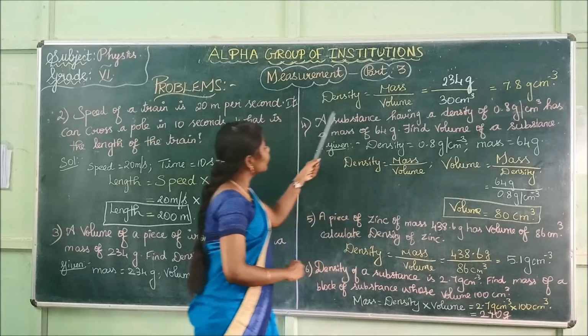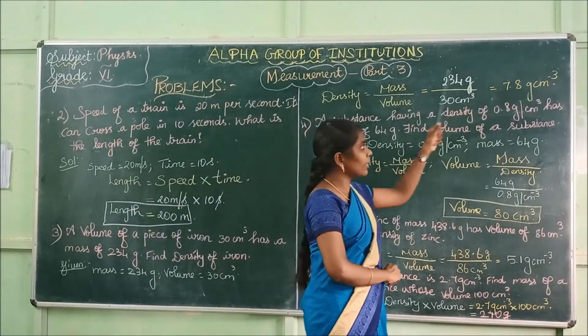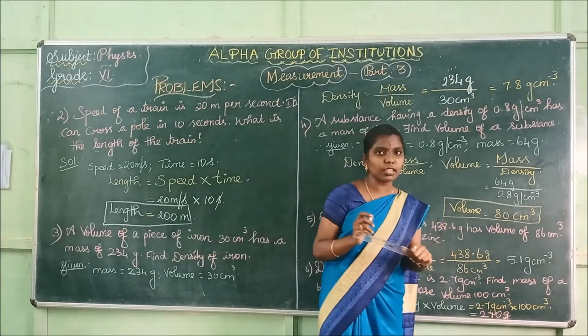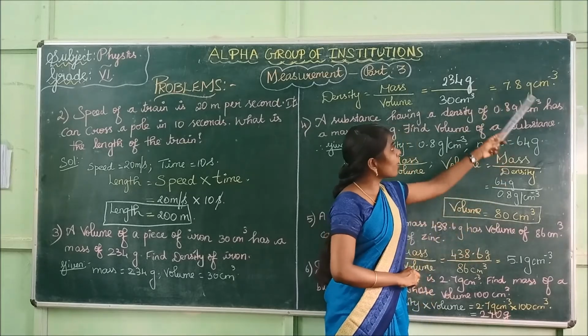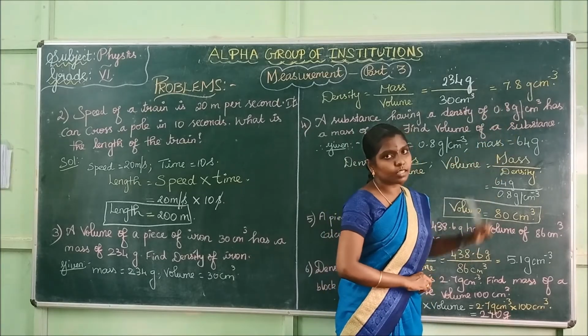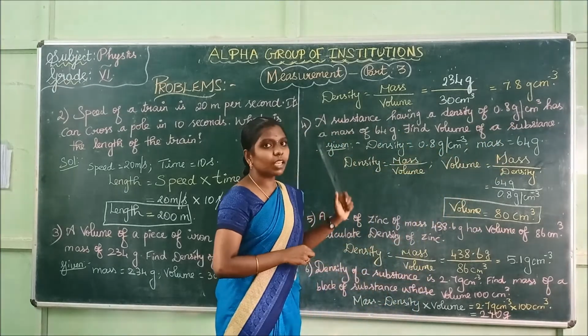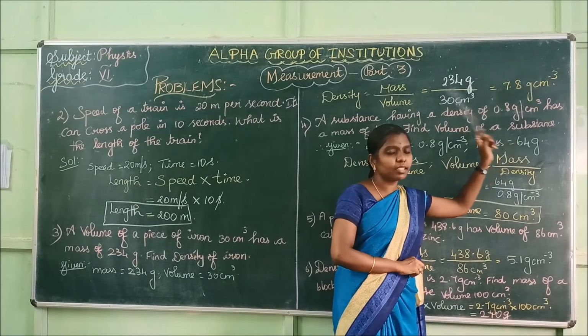What is the unit of density? Unit of density is gram centimeter power minus 3. This they have expressed in CGS system, gram centimeter system. If it is expressed in MKS system, the unit is kilogram meter power minus 3.